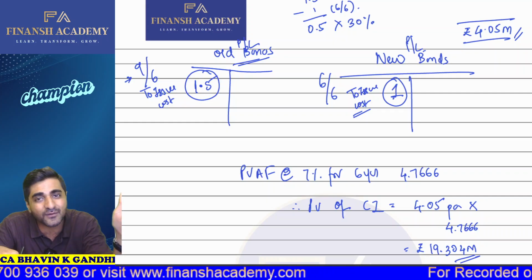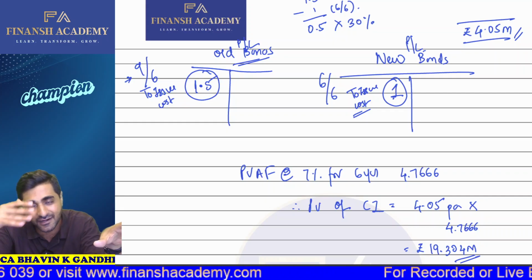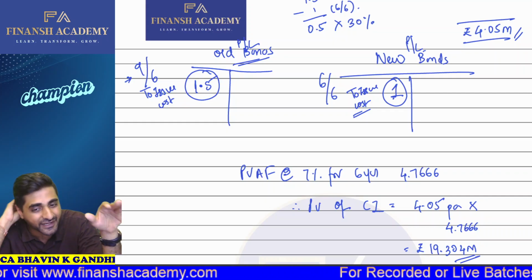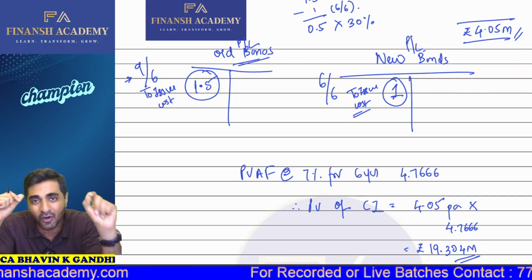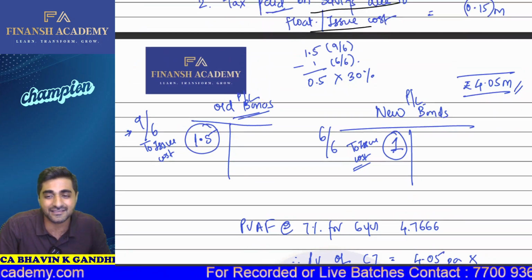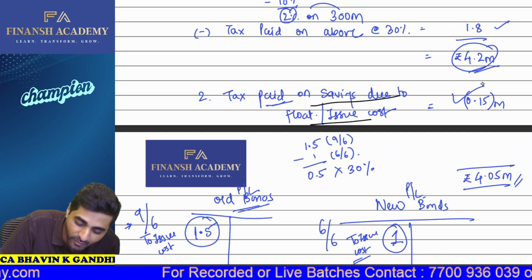Simple. If old bonds had been continued, 1.5 would have been debited. If new bonds are continued, then 1 is debited. That results in savings, your profits will be relatively higher, and you'll end up paying tax. That is why you'll end up paying tax of 0.15.